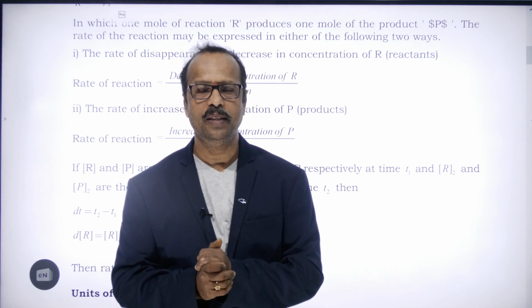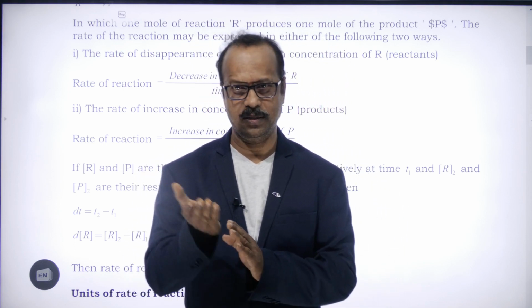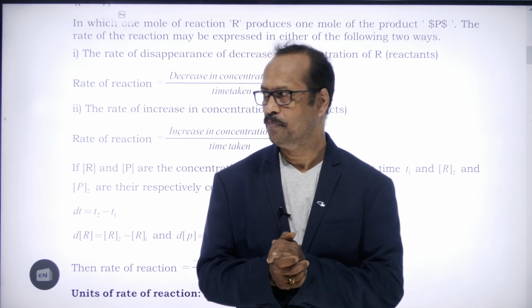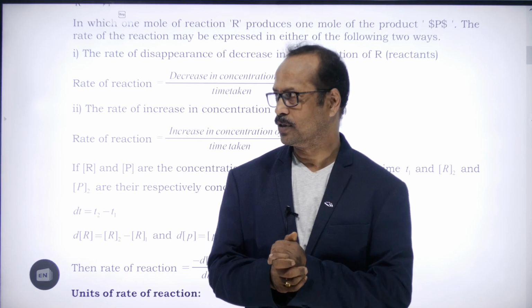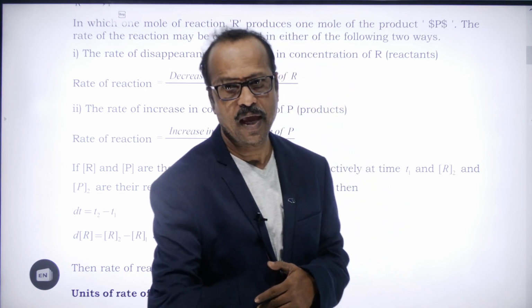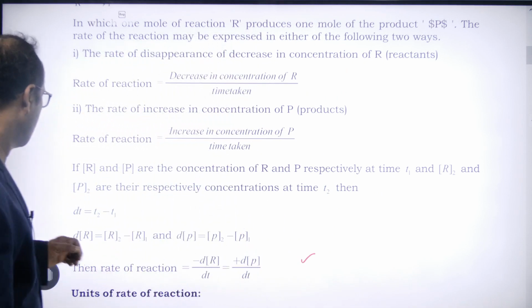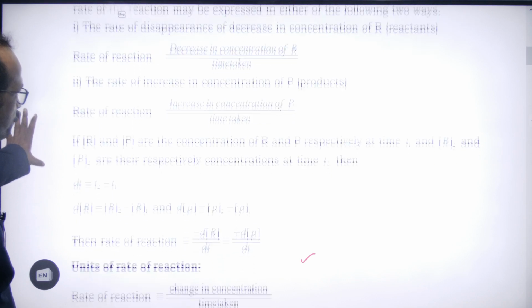Second, the increase in the concentration of products per unit time is called the rate of reaction. So the rate of reaction can be measured in two ways, right, students? So that is about this one.